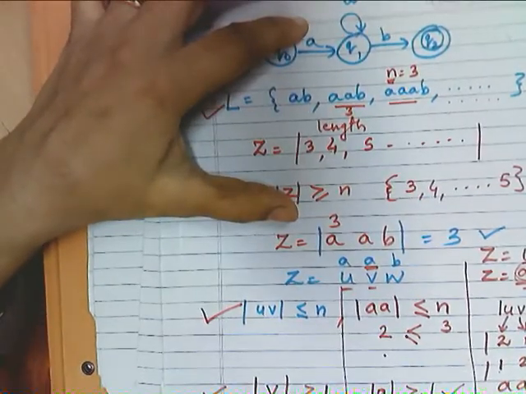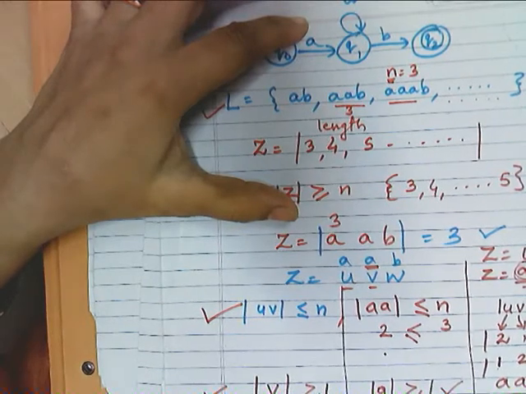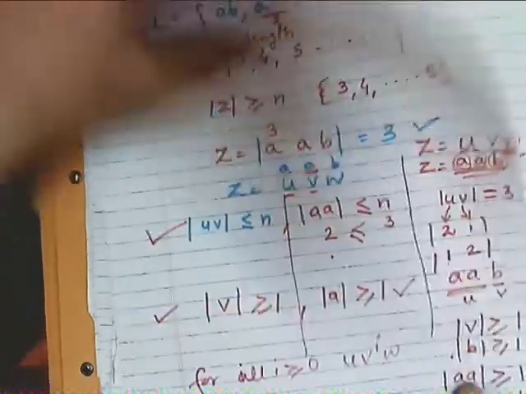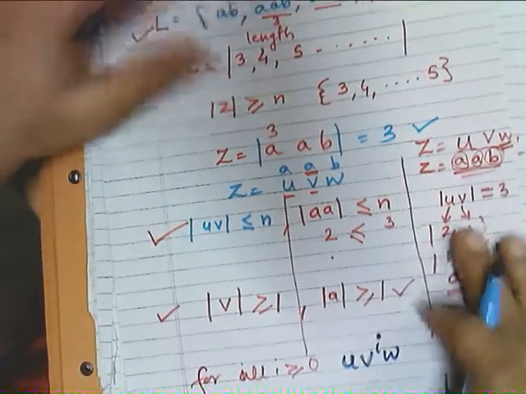For all i greater than or equal to 0, it should also satisfy u v^i w. This we want to prove. Now with the simple case, u v^i w. Okay. Now with the simple case, what have you understood?